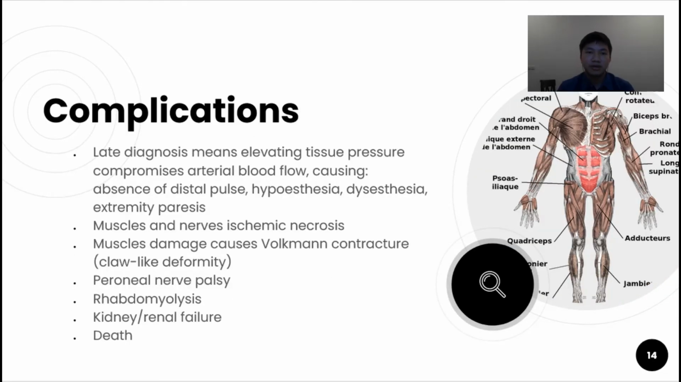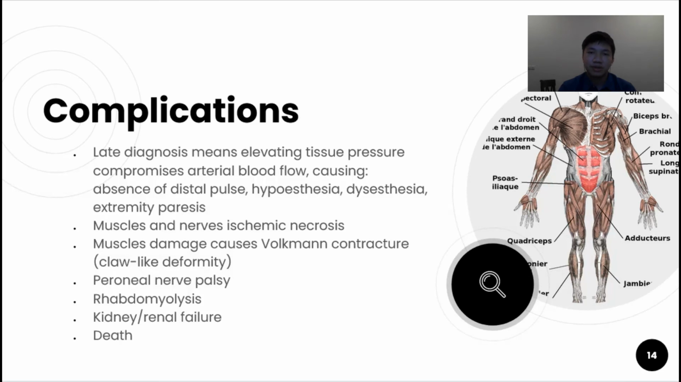Complications. A late diagnosis can show absence of a distal pulse, hypoesthesia, loss of sensation in the body part, and extremity paralysis, weakness of voluntary movement, because the elevating tissue pressure compromises arterial blood flow. Painful dysesthesia may also be felt by the patient, but these conditions can resolve slowly, and phenytoin, gabapentin, or carbamazepine are considered to make the patient more comfortable.